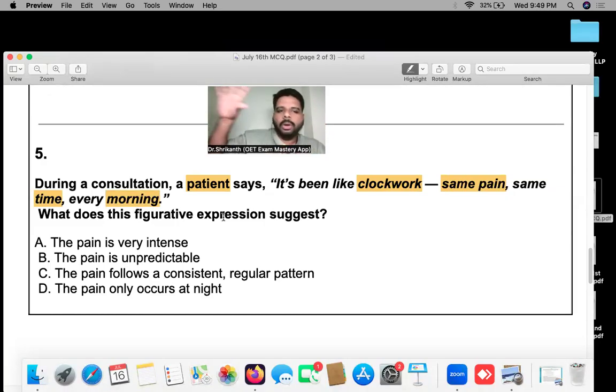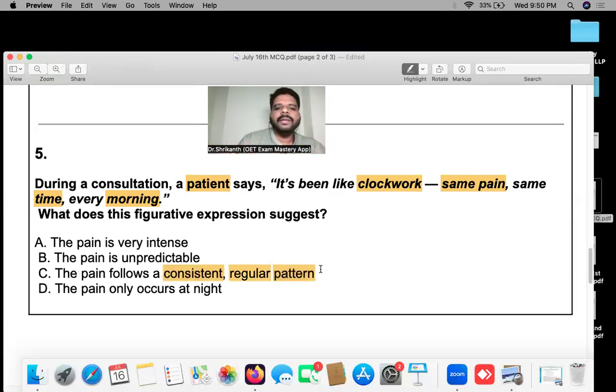So you look at a clock: it goes in one uniform cycle, with very much uniformity. It is very regular, so it is very much predictable. So here the patient wants to express that the symptoms are very regular, very consistent. It is basically the same thing.